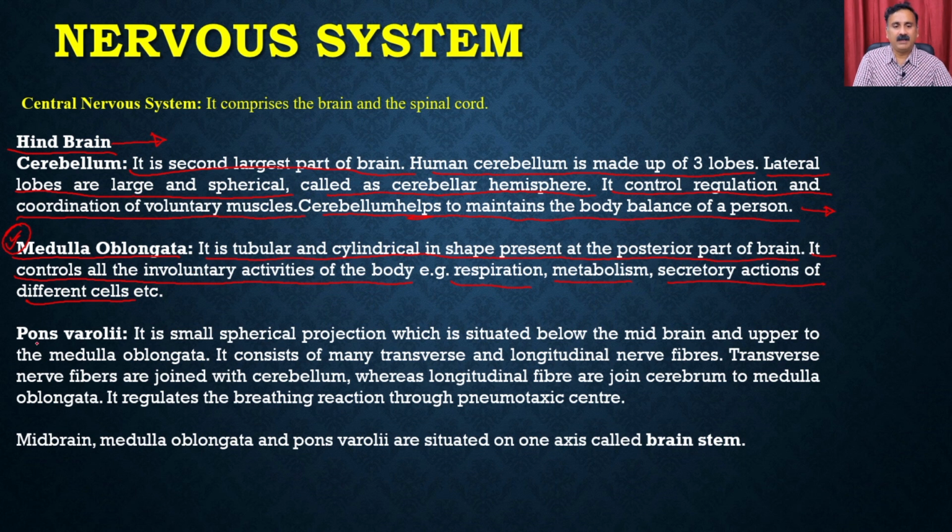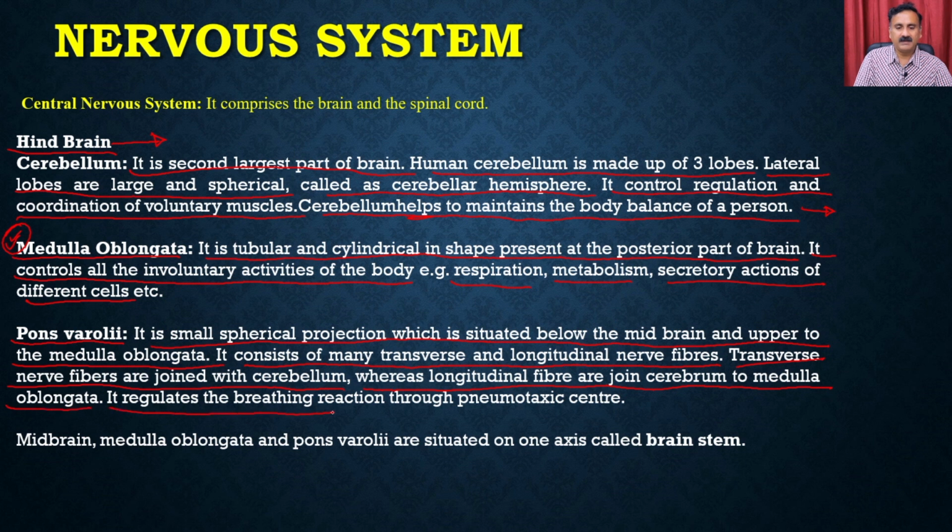Then we have the pons varolii. It is a small spherical projection situated below the midbrain and above the medulla oblongata. It consists of many transverse and longitudinal nerve fibers. The transverse nerve fibers are joined with the cerebellum, whereas the longitudinal fibers join the cerebellum to the medulla oblongata.